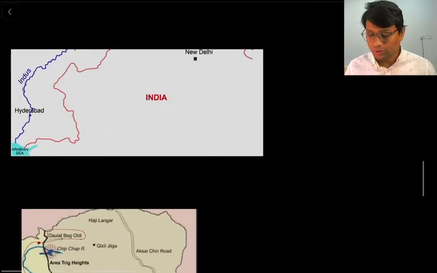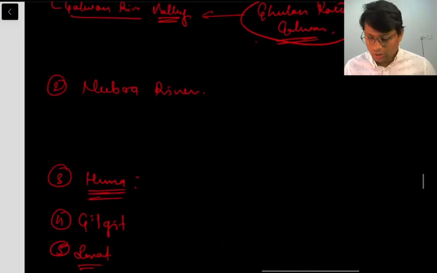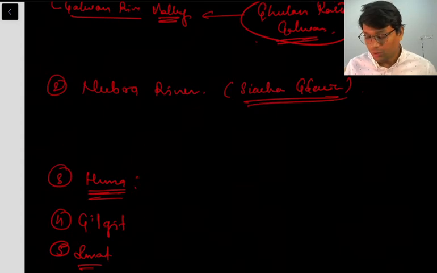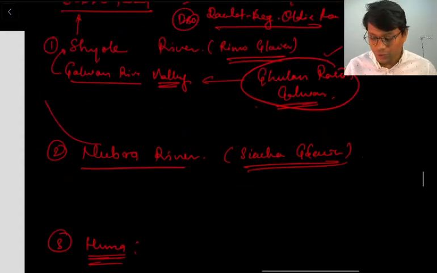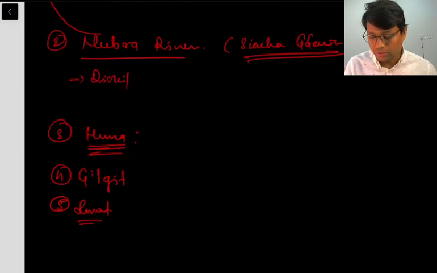Now there is one more tributary, that is Nubra. Nubra originates in the Siachen Glacier. Nubra ultimately is a tributary of the Shyok River. The point at which Nubra meets Shyok is around Diskit. There is a town of Diskit, and at the town of Diskit, Nubra meets the Shyok River.